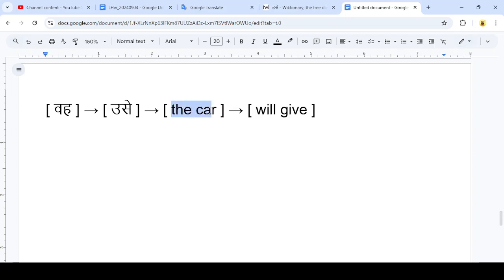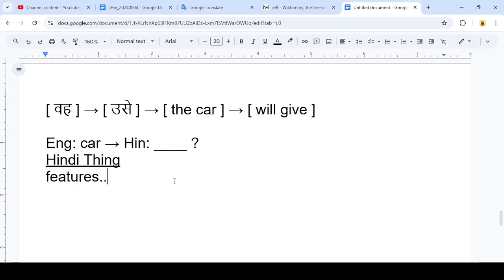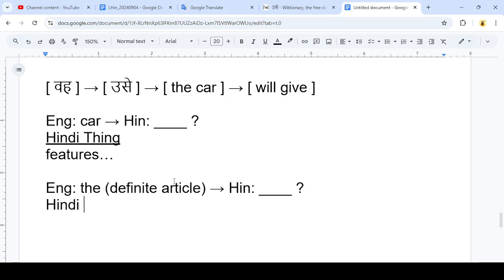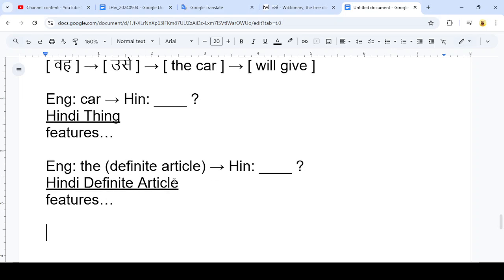So this is the direct object. We've got the actual direct object, which is car, and then we've got the definite article. So we have two words to translate. We've got English's car. That's going to be some word in Hindi. And car is a thing. So we're going to be looking at Hindi things. And Hindi things are going to have some set of features. And then we've also got the word the, which is the definite article. And we will try to translate this into Hindi as well. And we may have some set of features for the Hindi definite article. So let's start with the word for car.